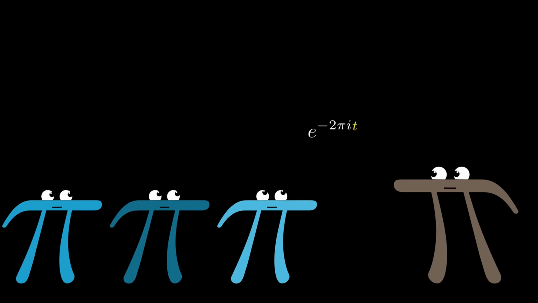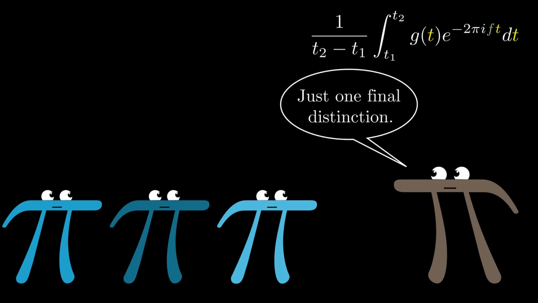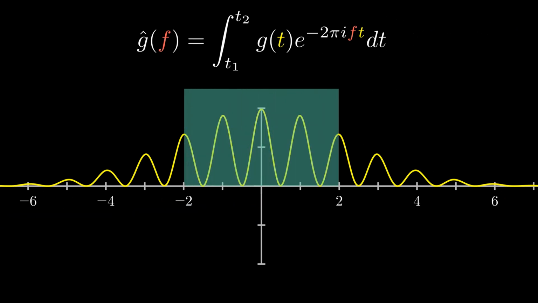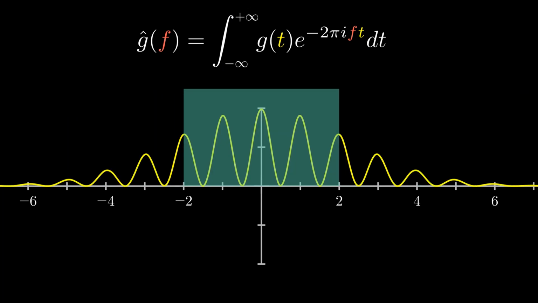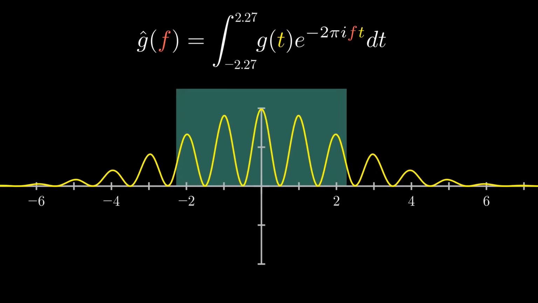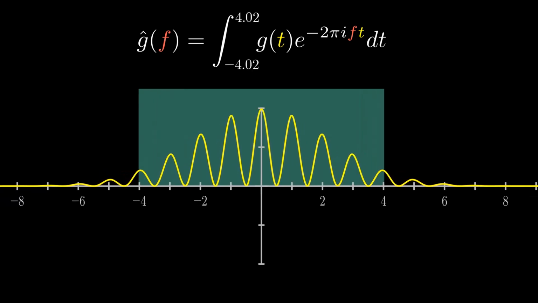Step by step, we build the kind of complicated but surprisingly small expression for the whole of the Fourier transform. But just one final distinction. The final distinction is that we don't divide by the time interval. The Fourier transform is just the integral part of this, as shown here. The Fourier transform limits, we can take from minus infinity to plus infinity, or we can take it to some specific time interval. Here is a visual representation of the same.